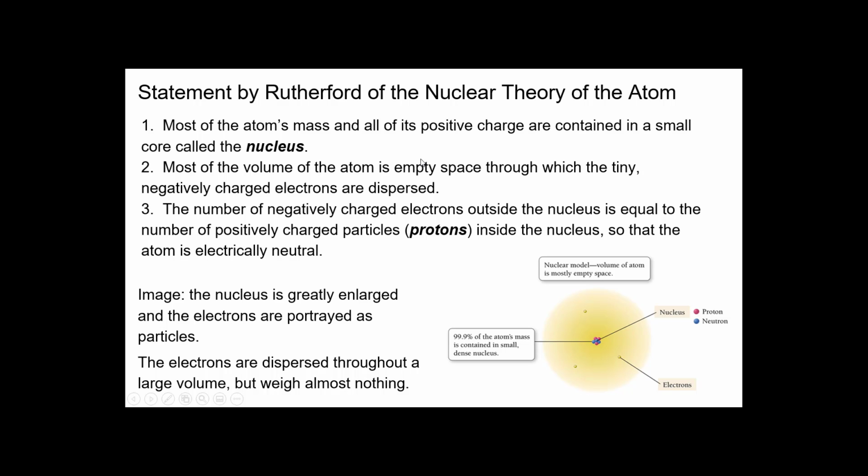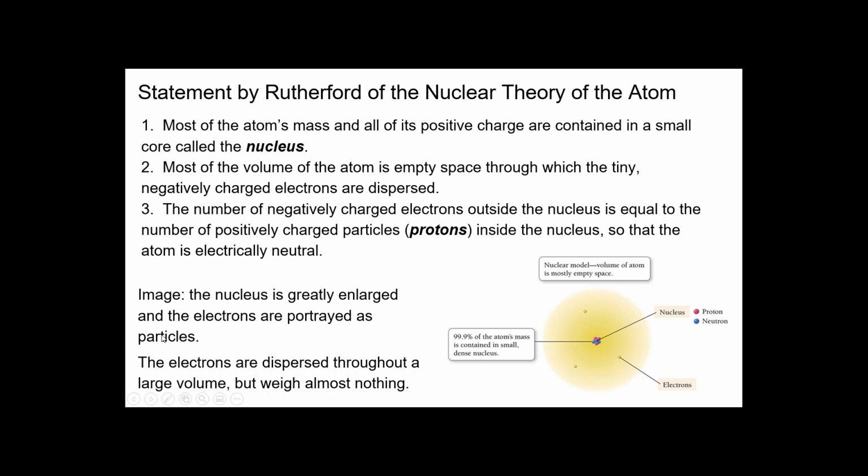The number of negatively charged electrons outside the nucleus is equal to the number of positively charged particles, called protons, inside the nucleus. This makes the atom electrically neutral. So for the amount of protons you have in the center, you will have the same number of electrons on the outside. Let's say if we have 3 protons in the center, you also have 3 electrons to balance out the positive charge.